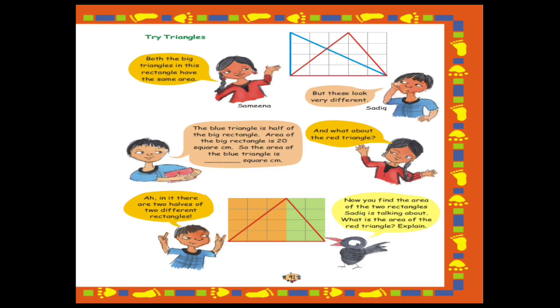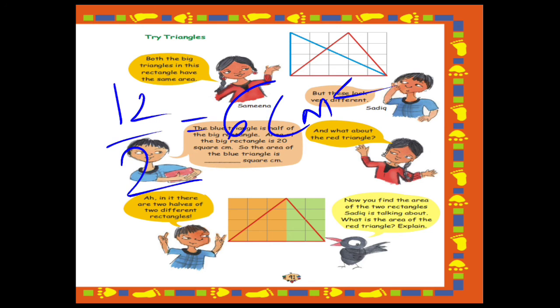So the area of the orange portion of the triangle is 12 by 2, because the orange rectangle is 12 square centimeter and the triangle covers half. If I divide 12 by 2, the answer will be 6 centimeter square.